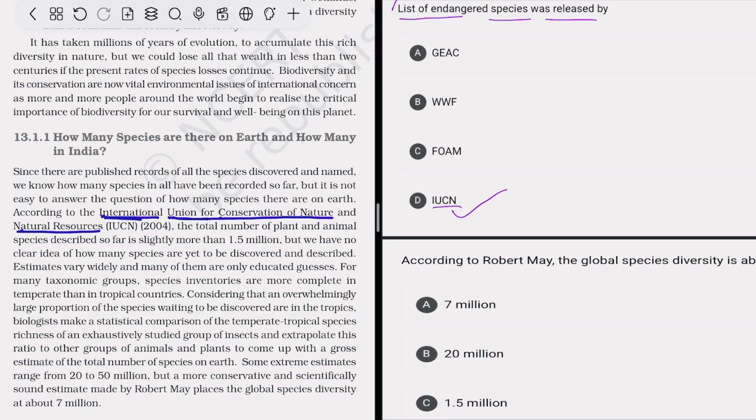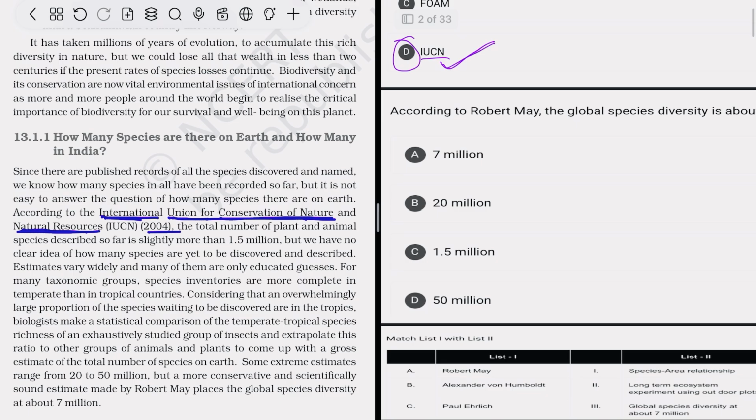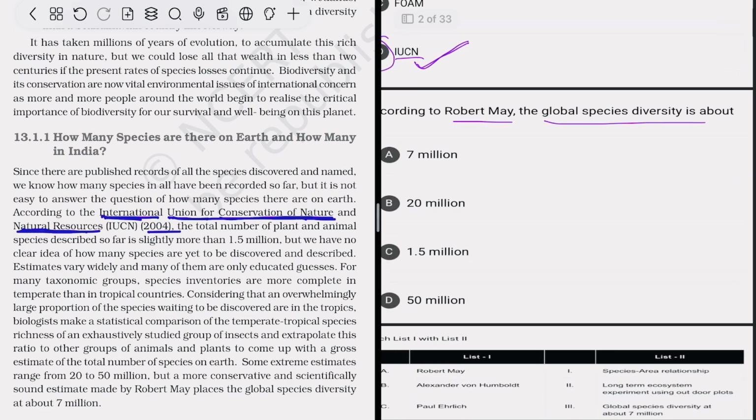IUCN is the International Union for Conservation of Nature and Natural Resources. So it is a union at the international level that conserves nature and natural resources, and this is from 2004. So yes, the correct option is D.